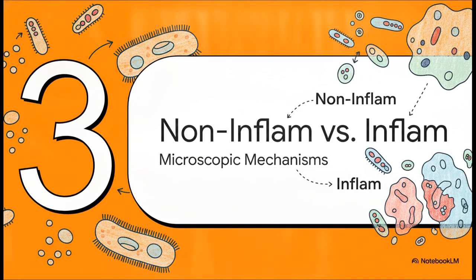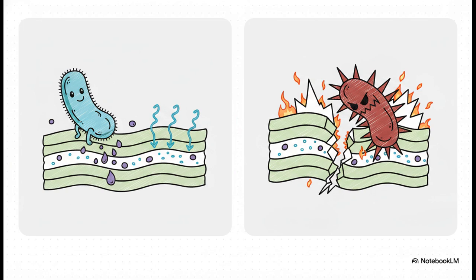All right, Section 3, non-inflammatory versus inflammatory. Let's look at the microscopic mechanisms. So, at a cellular level, we essentially have 2 opposing forces at play. First up, we've got non-inflammatory infectious diarrhea. This is where a bug enters the GI tract, colonizes, multiplies, and then pumps out a toxin. It's that toxin that actually messes with the gut's ability to absorb. Think of it like surface-level chemical warfare, right? On the other hand, we have inflammatory diarrhea. The bug enters and multiplies, sure, but then it gets violent. It physically invades the gastrointestinal wall to cause actual inflammation and tissue destruction.